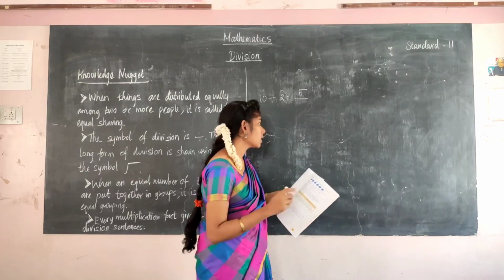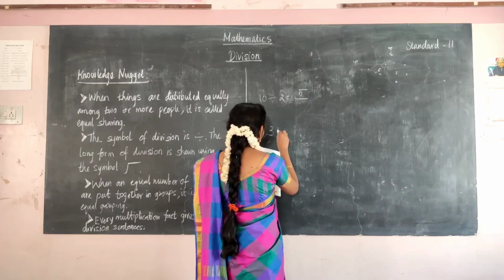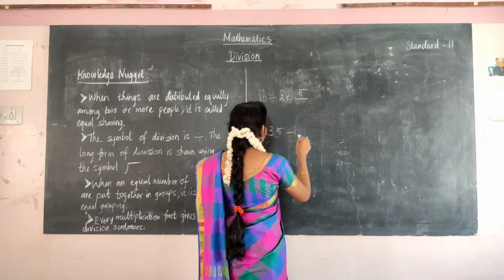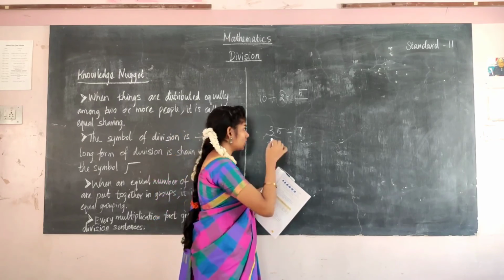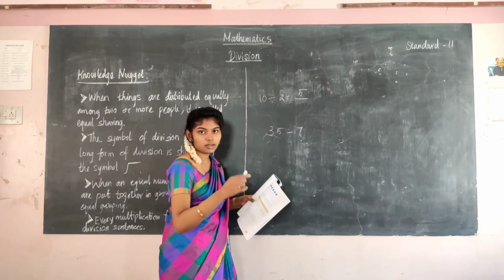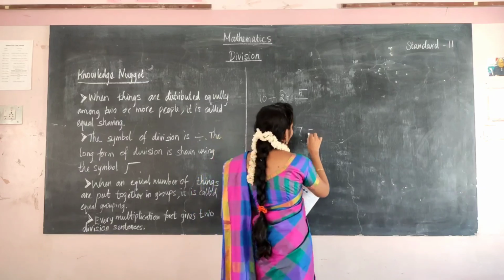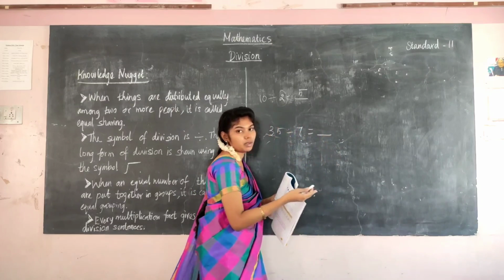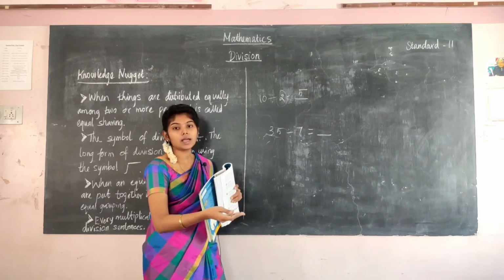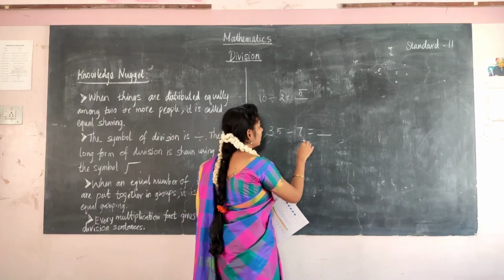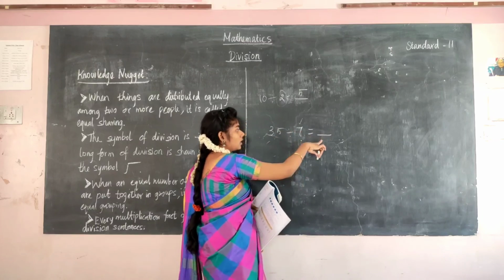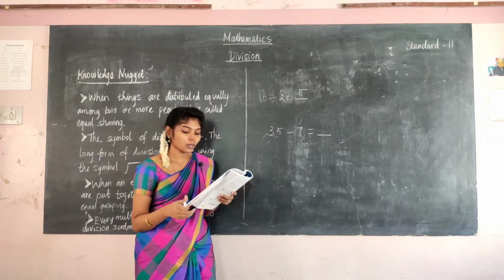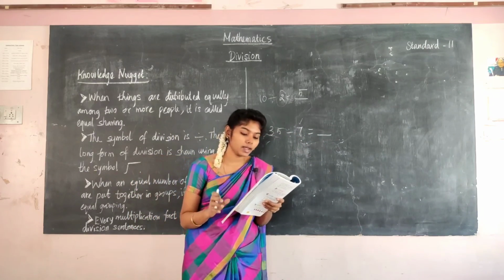So just the same thing, divide that number, 35 divided by 7. So 35 is the number of bottles and 7 is the number of days. So in one day how much will he sell? For each day, how many bottles will he sell? So 35 divided by 7, say the tables of 7, then you can find the answer for this. So how many bottles, like that you can find the answer.